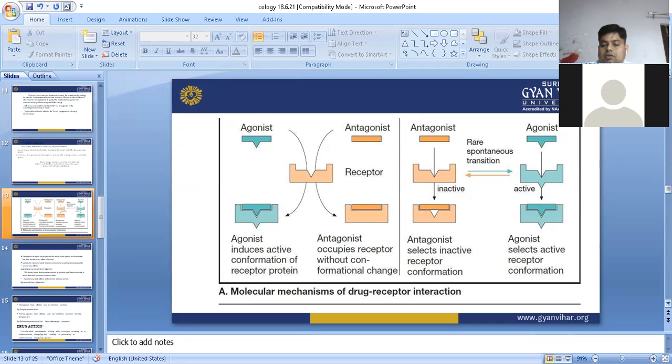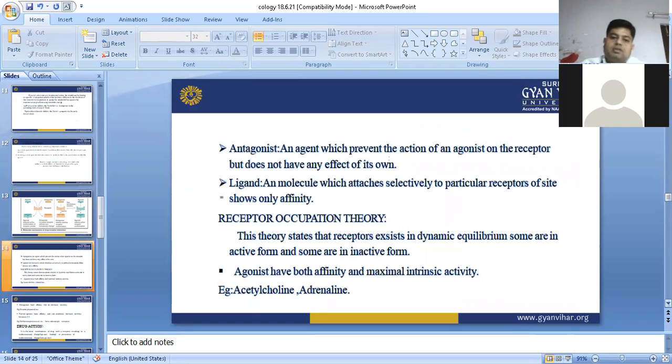There is a very basic theory regarding drug receptor interaction. What is an antagonist? An antagonist is an agent which prevents the action of the agonist on the receptor, but it does not have any effect of its own. Meaning to say that antagonists bind with the receptor and occupy the site at which agonists bind. If agonists are unable to bind with the receptor, they are unable to perform their normal function.